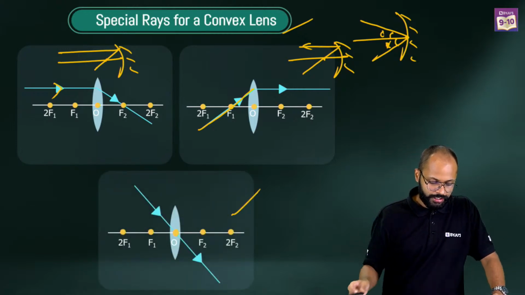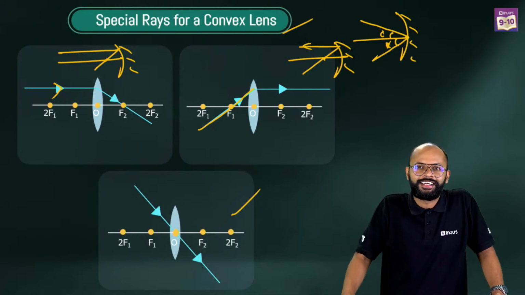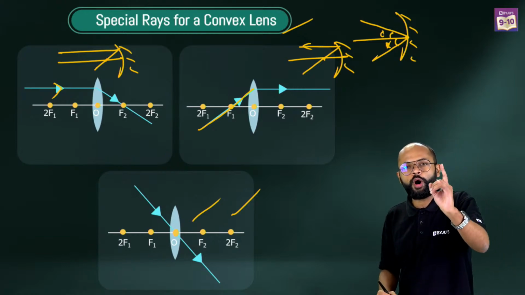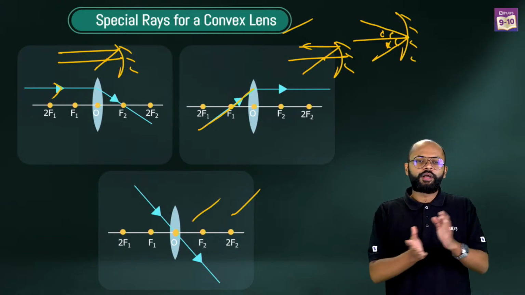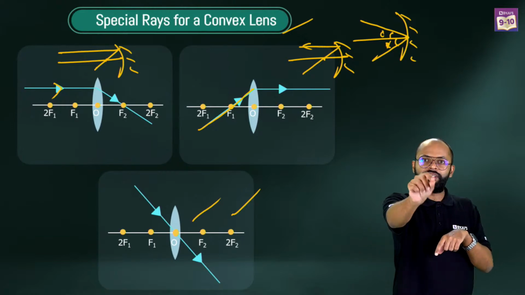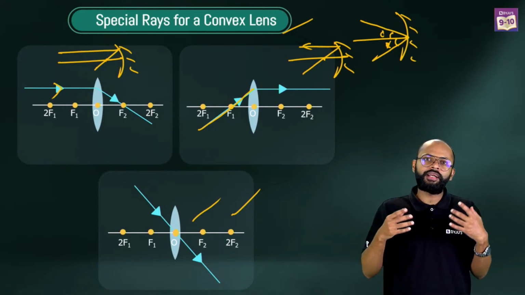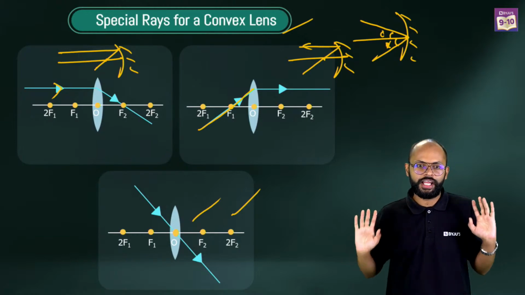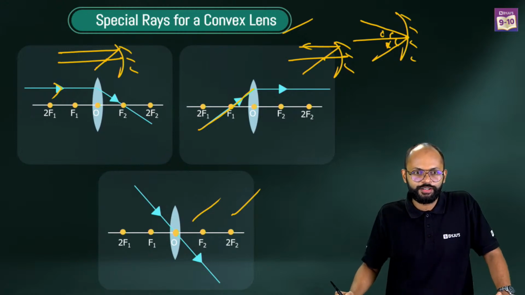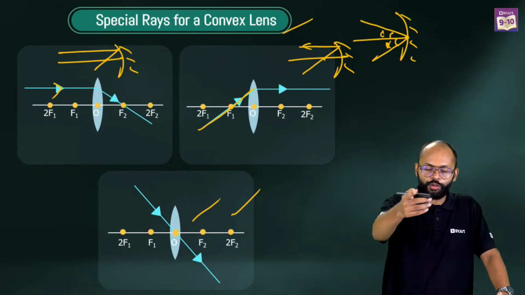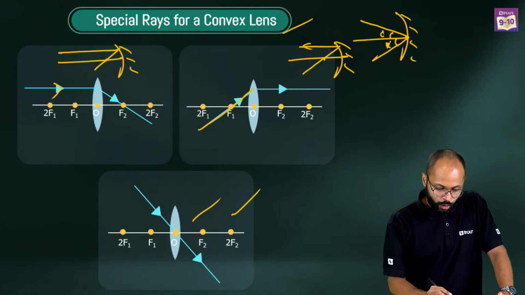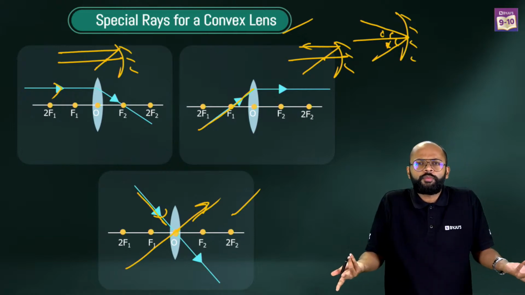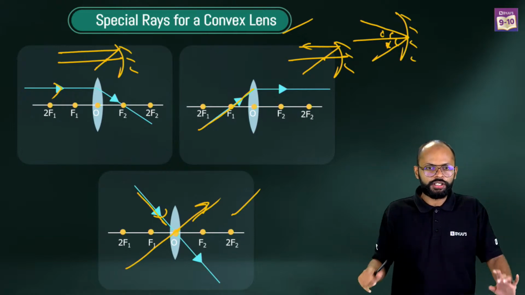Third one, optical center. So this is if a ray passes through optical center. You can say any ray that passes through the middle of the lens. How did I remember it? I used to remember it like if any ray passes through the stomach of the lens, it will go undeviated. You can say that, right? It's okay, Anshul, not a problem. Correct? Passing through O means no deviation. It will go undeviated. Fine, got it, right?